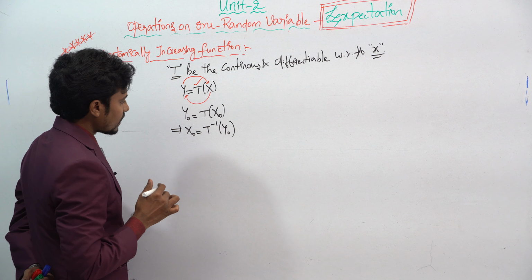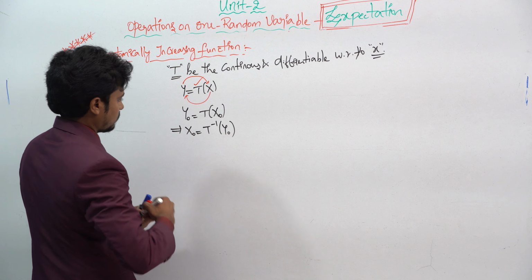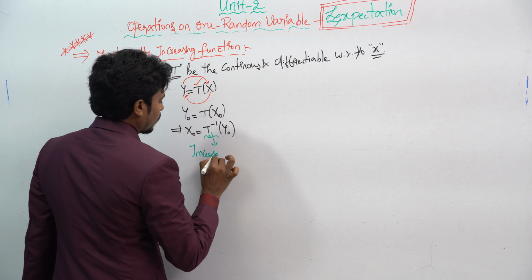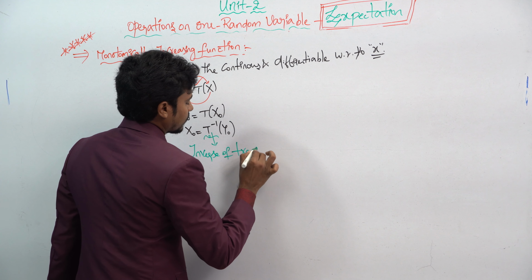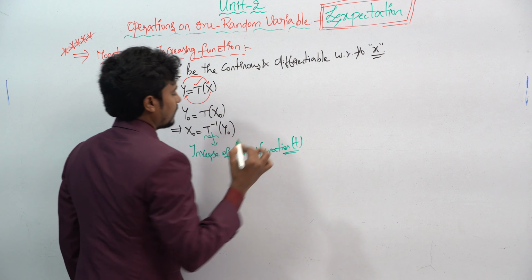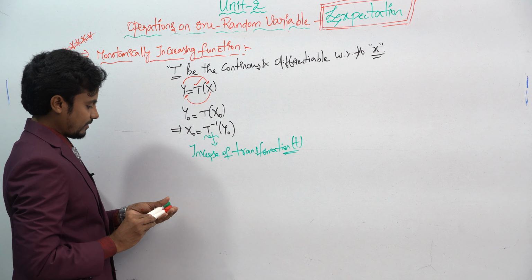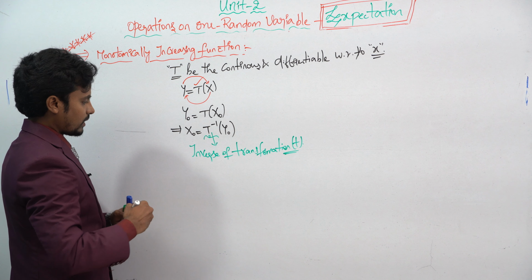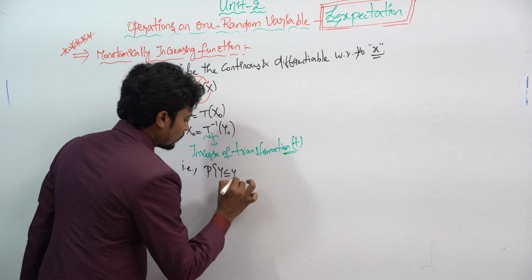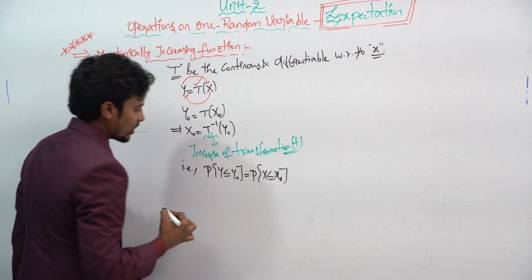Here T inverse is the inverse of transformation T. So if you want to apply the probability for this, for example, probability of capital Y less than or equal to small y naught will be equal to probability of capital X less than or equal to small x naught.